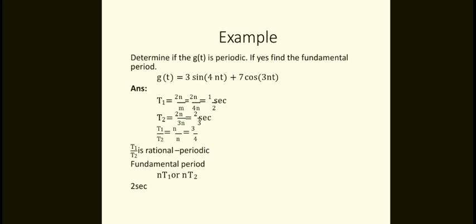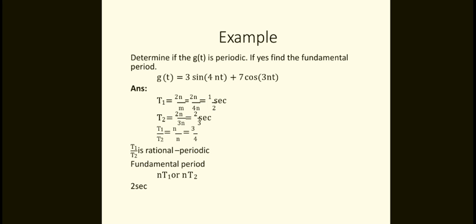T2 is the same, 2π by ω2. What was the value here? 3π. So 2π by 3π, so 2 by 3 seconds. So T1 by T2 is equal to 1 by 2 over 2 by 3, which gives 3 by 4. So T1 by T2 is rational.